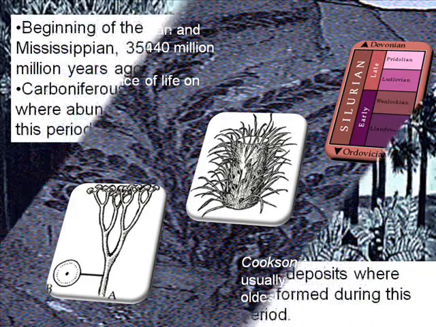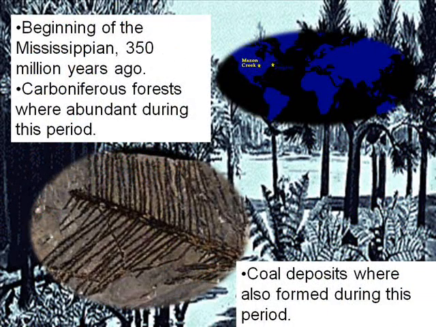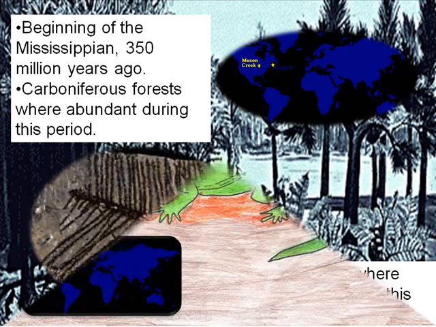Beginning of the Silurian and the first land plants, 440 million years ago. First clear evidence of life on land. Cooksonia has usually been considered the oldest known plant of this period.